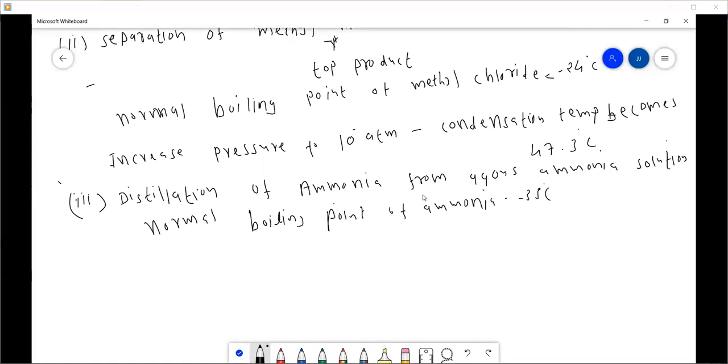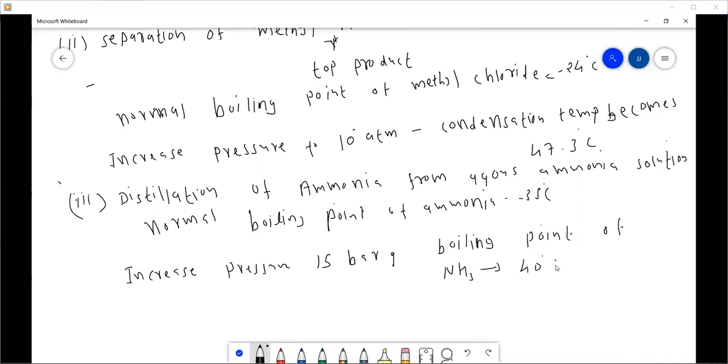But if we increase the pressure to 15 bar gauge, then the boiling point of ammonia now becomes 40 degrees centigrade.